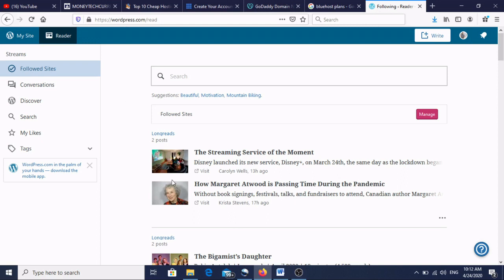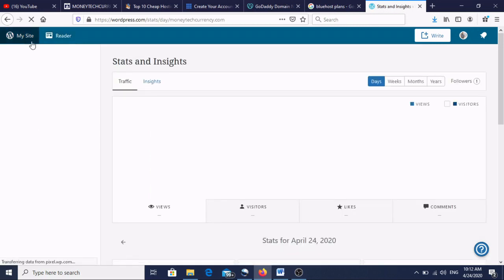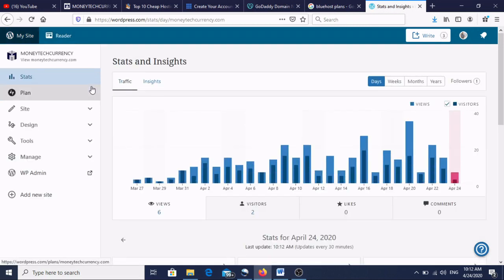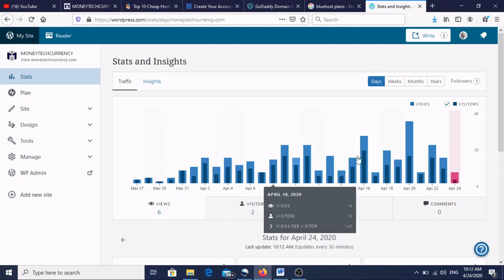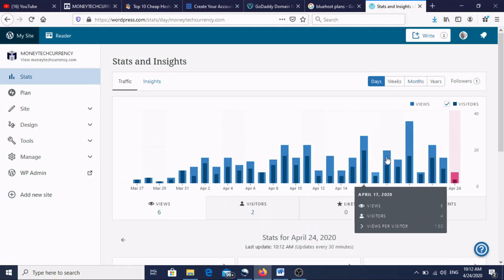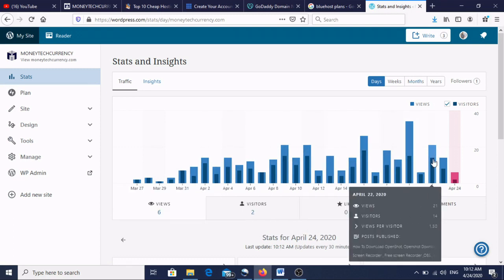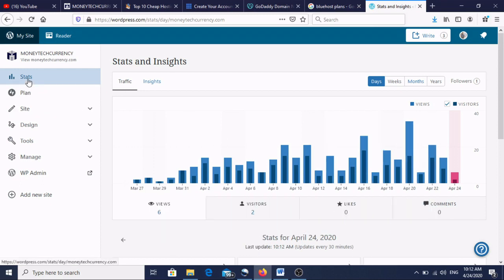Okay, this is WordPress.com. If you have given your domain name here, it will show here under My Sites. You can click over here. This is my website, showing how much traffic, because I have just opened the new one. The traffic is very low.